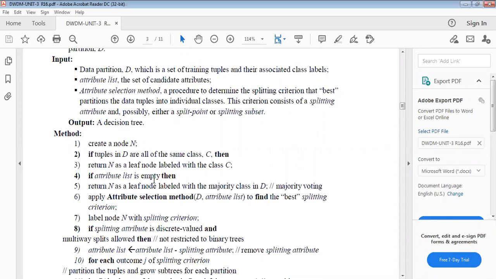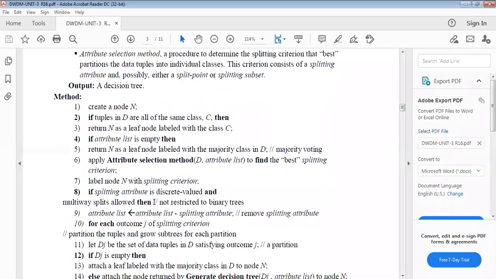If the attribute list is empty, then return N as a leaf node labeled with the majority class in D; we represent it by majority voting. Then apply the attribute selection method to D and the attribute list to find the best splitting criterion, and label node N with the splitting criterion.